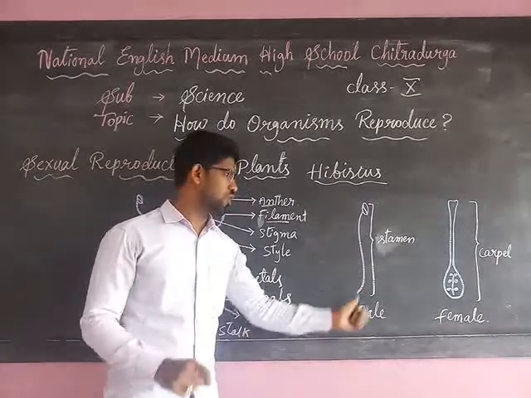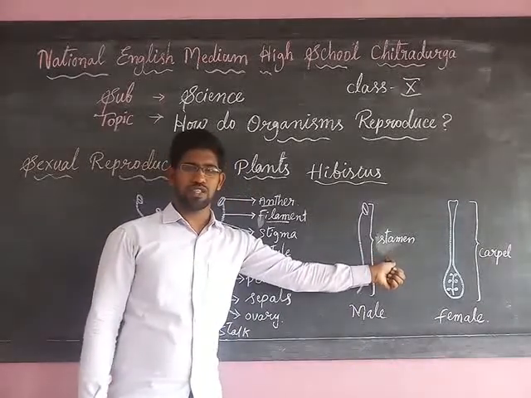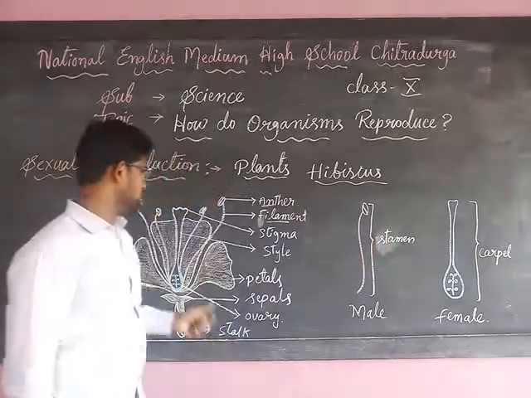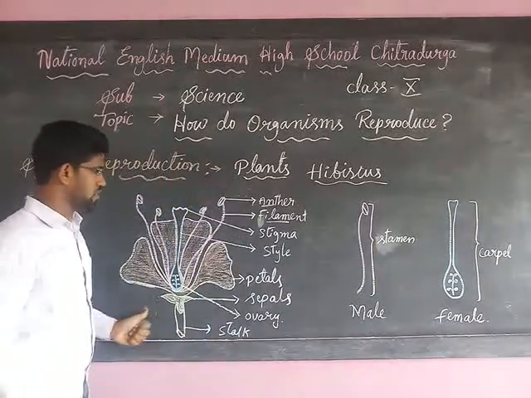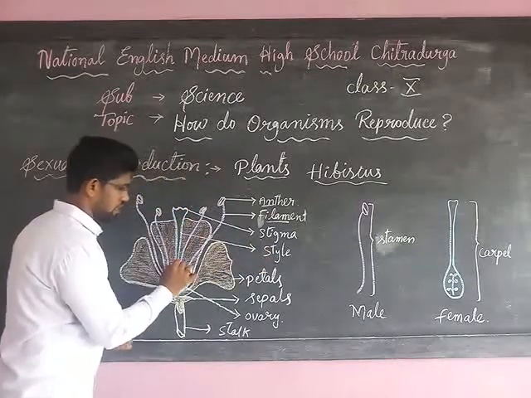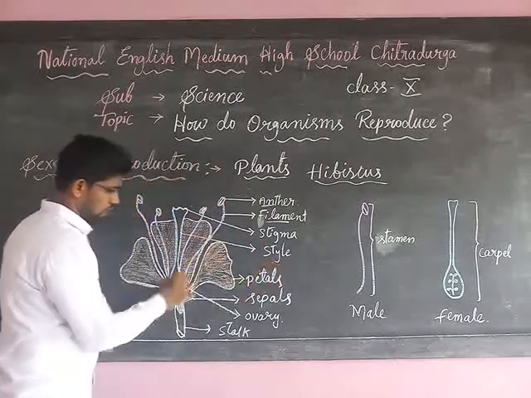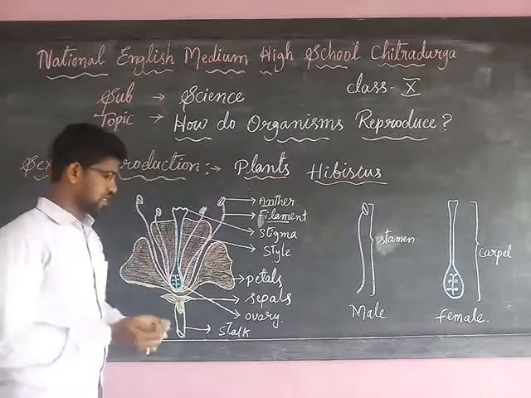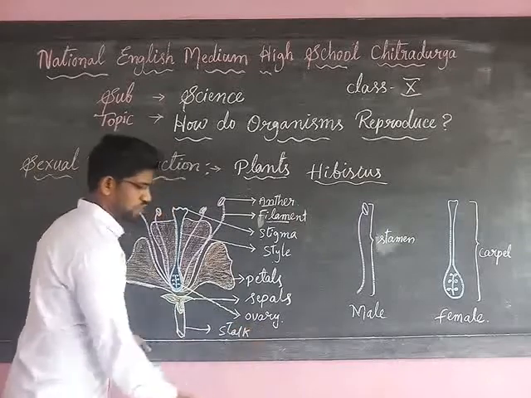It is also called stamen. Understood? It is also called androecium. Like that, the female reproductive part contains the tip, which is called the stigma, then the style, and at the lower side of the female reproductive part, there is a bulb-like structure, which is called the ovary.